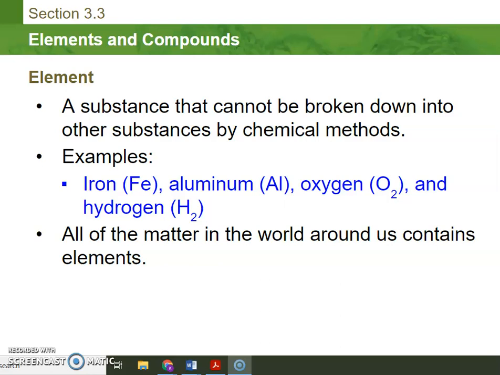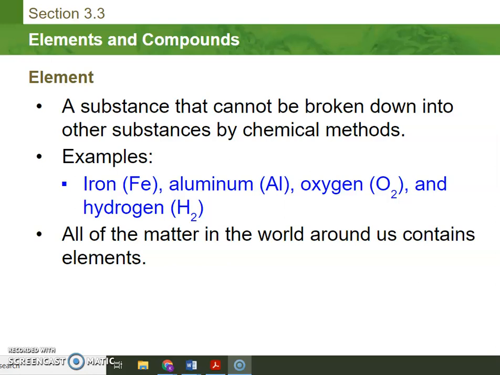Okay, let's jump right in with section 3 of chapter 3, Elements and Compounds. An element is a substance that cannot be broken down into other substances by chemical methods. So it's the substance that can't be broken down anymore and still be something usable. We could break it down into protons, neutrons, and electrons, but then it's got weird behaviors and it's not really something that we can use.